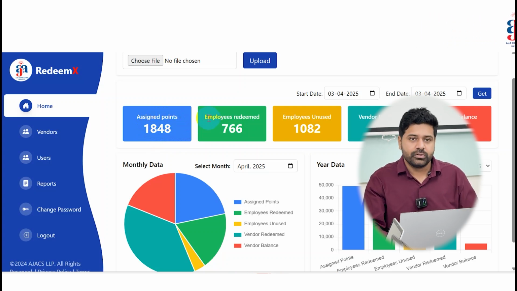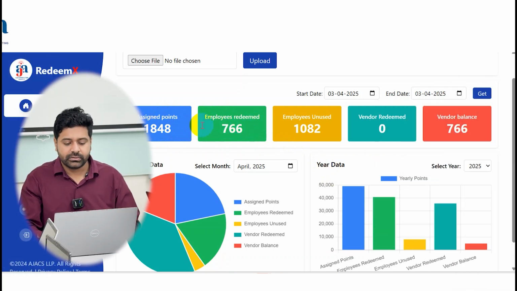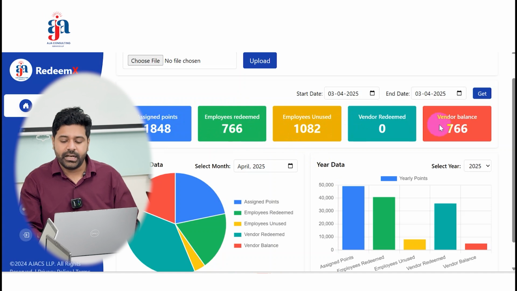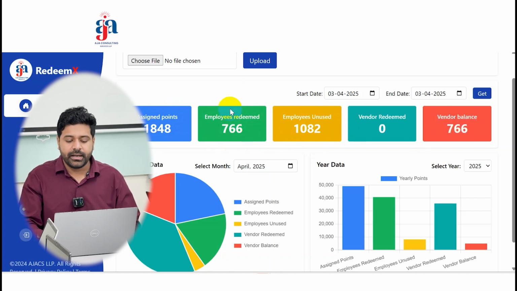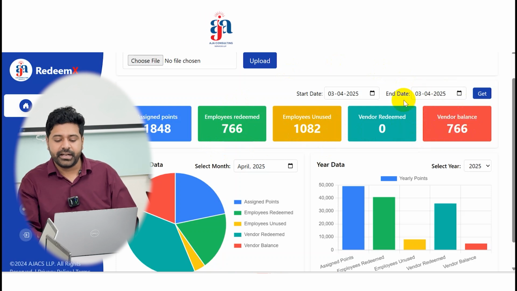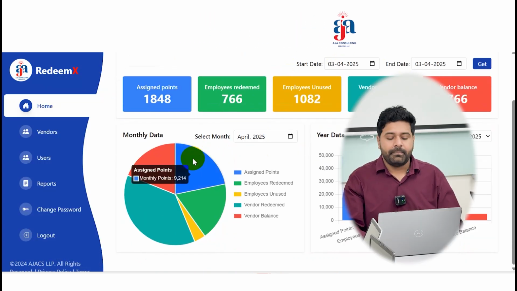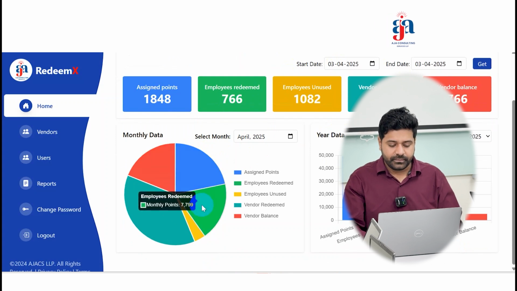By now, the time is 3 o'clock, and 766 rupees were used by our employees, and these were the unused amount. And if you see, this is the vendor balance. Whatever the employees redeem will be reflected in the vendor balance, so the vendor can redeem it later with the finance team. This is the pie chart displaying all the information.